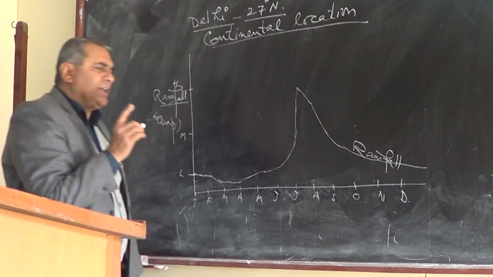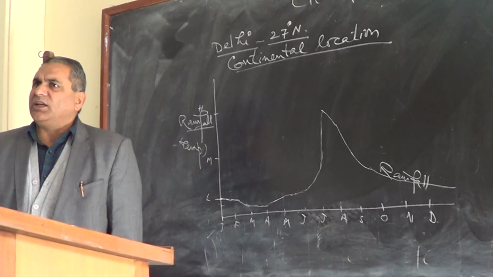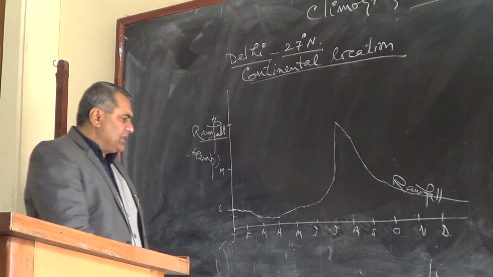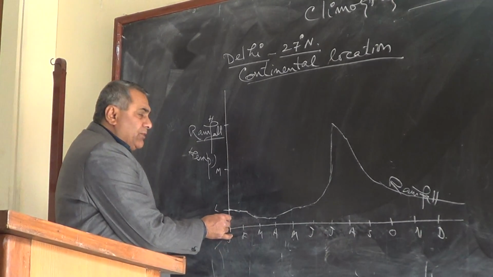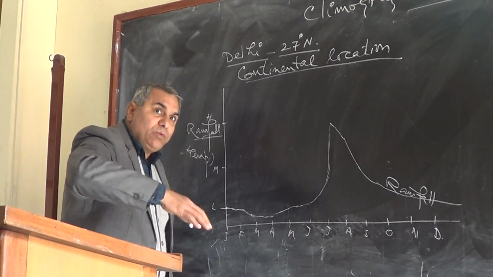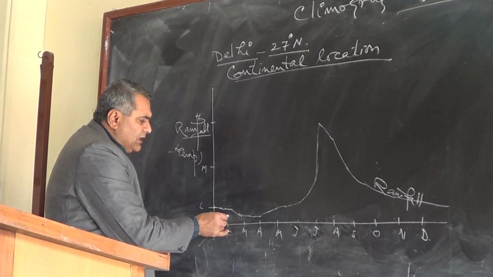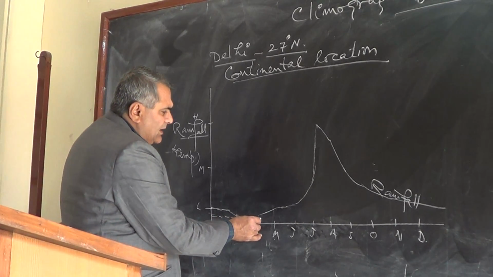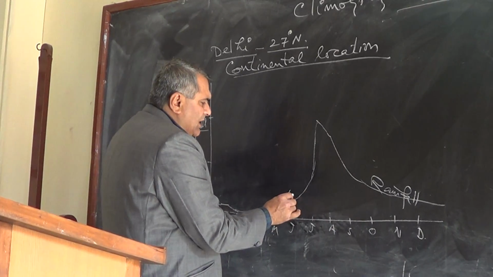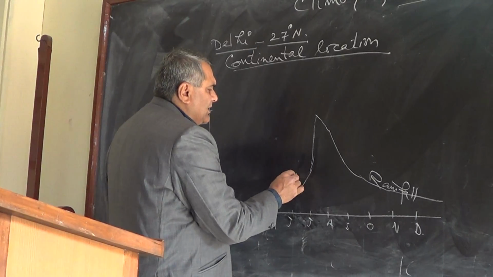But at the same time, if I construct the rainfall of, say, Mumbai city, in December there is no rainfall, nil, because winds are going from the Mumbai land to the sea. Rain starts in late May sometimes and in mid-June, a little earlier than Delhi.